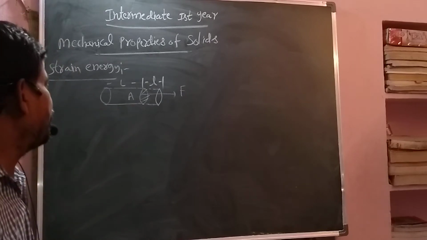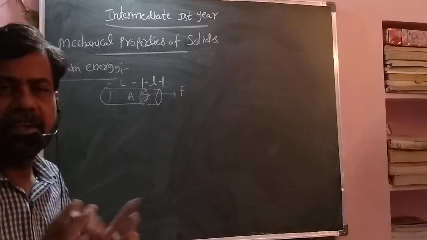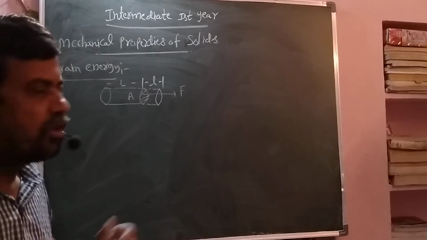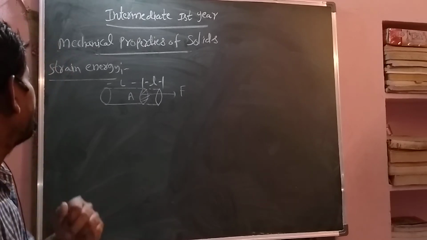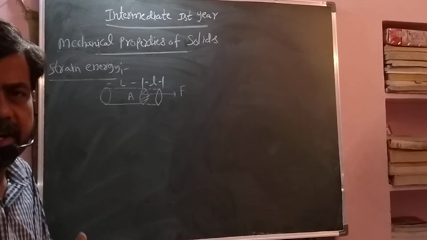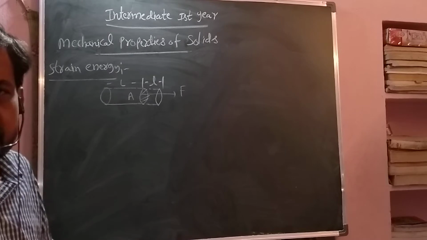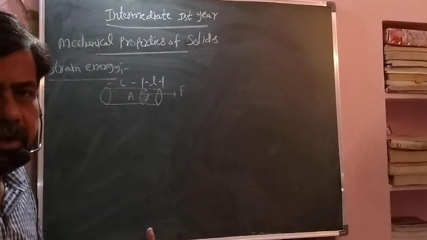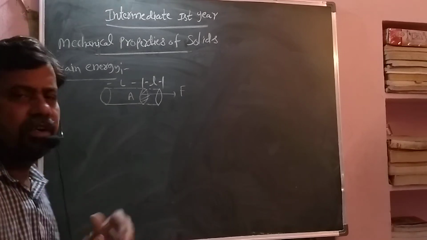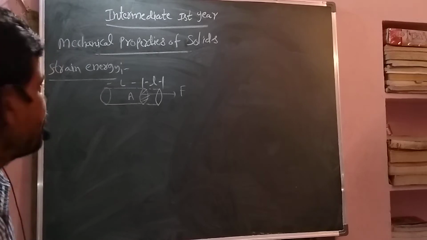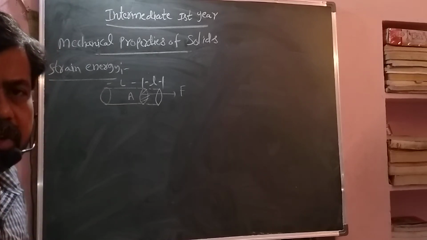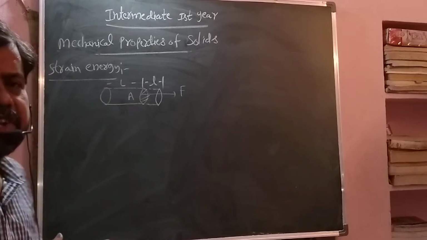Here I am assuming that due to the applied force some elongation came permanently. So in this case, how much force had you applied for creating deformation? Due to that, we are doing some work. How much work we are doing? That work is stored in the form of potential energy. That is elastic potential energy. That only is called strain energy.